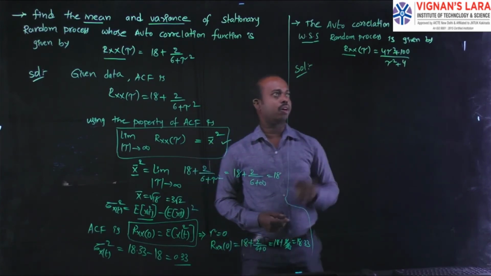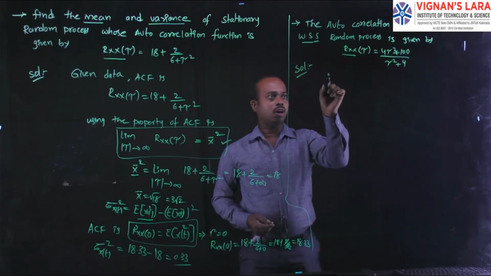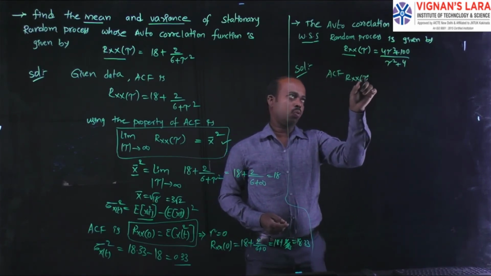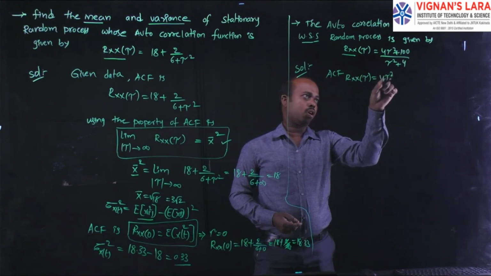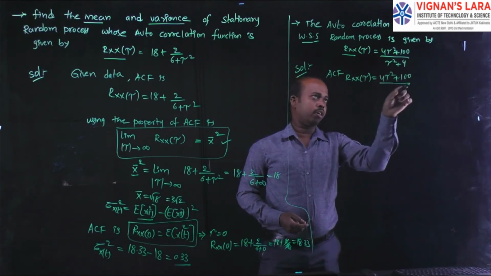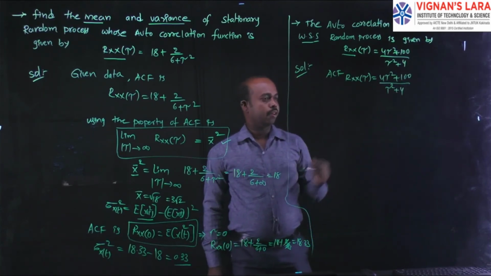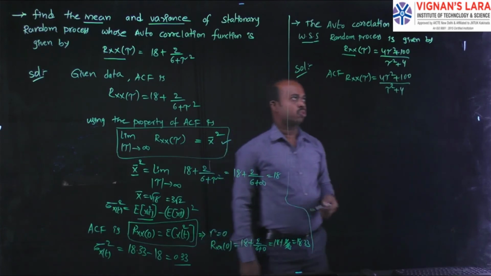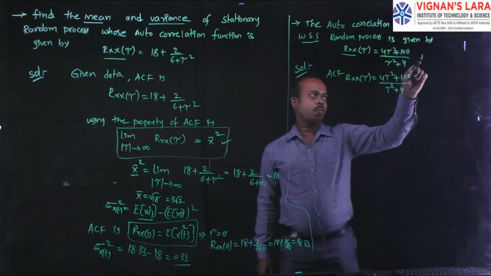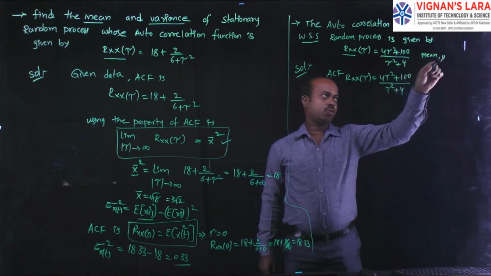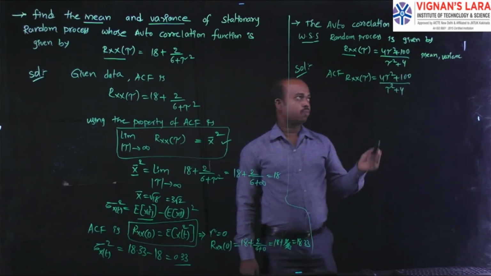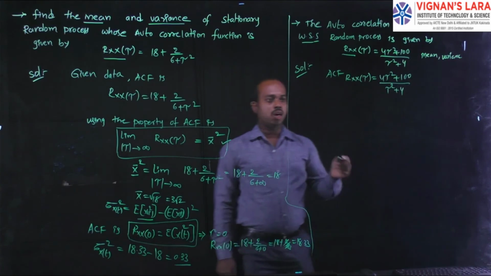What is the given autocorrelation function? The autocorrelation function is Rxx of tau is equal to 4 tau square plus 100 divided by tau square plus 4. Here we can find the same values. What are the values? Mean value and variance. He is asking to find the mean and variance. How to find the mean value?